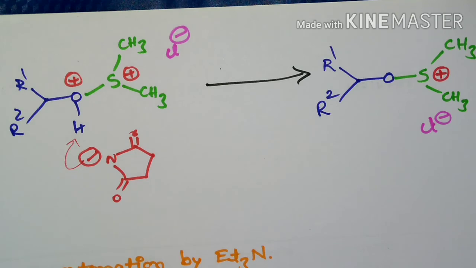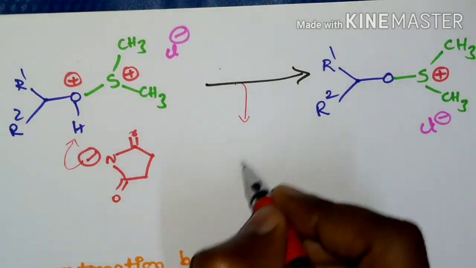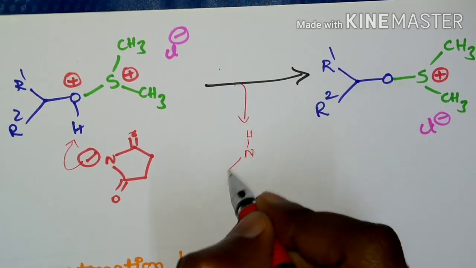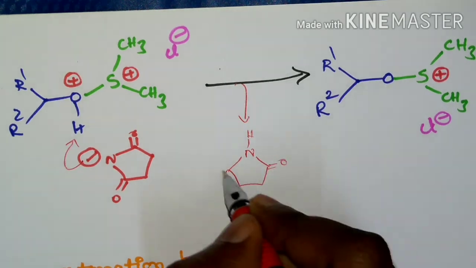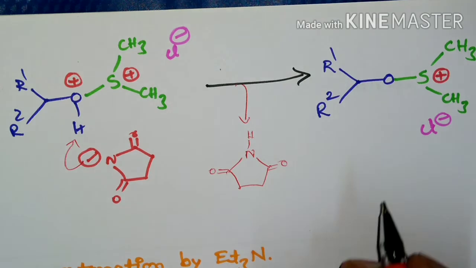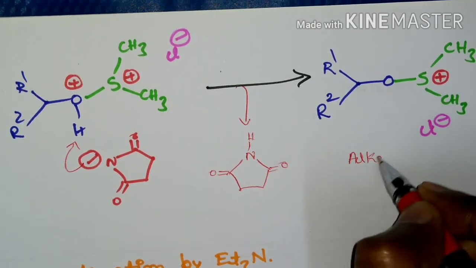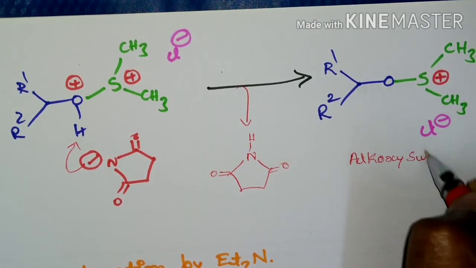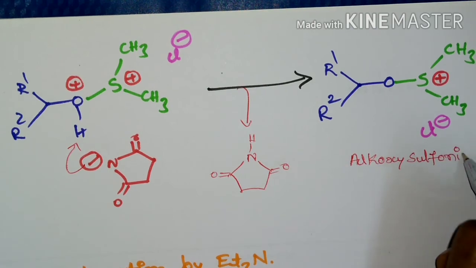This anion will take up this proton and there will be loss of succinimide, and it leads to the formation of an alkoxy sulfonium